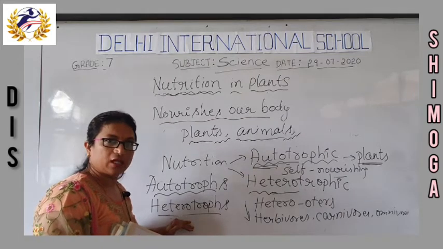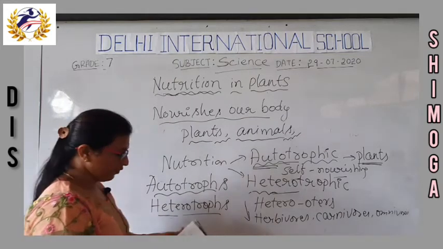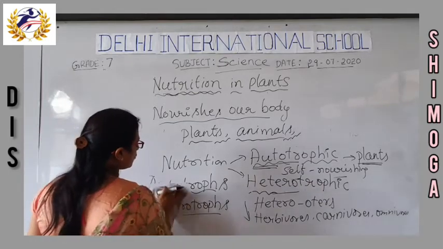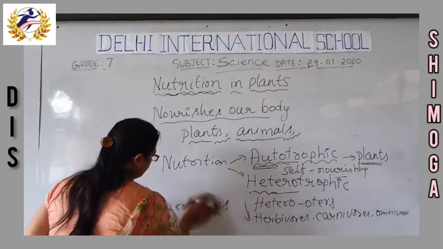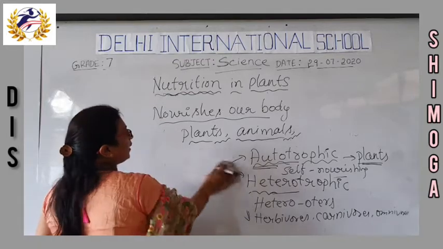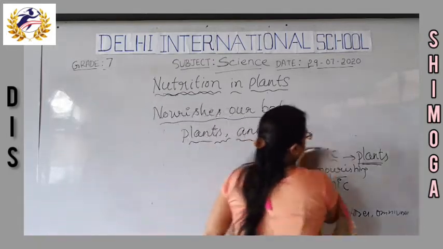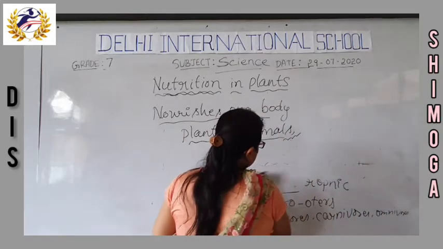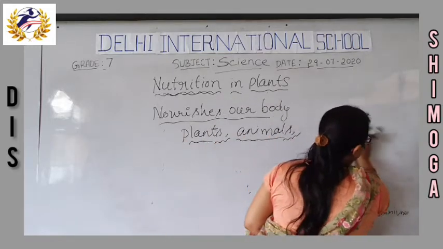Okay, so I think you all understood up to this, and then we will move on to how autotrophs prepare the food. You can follow in your textbook what I am doing here.